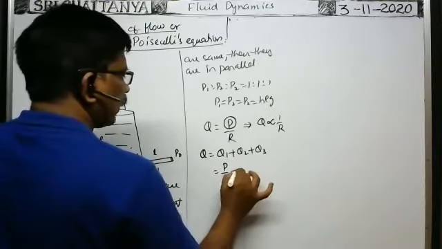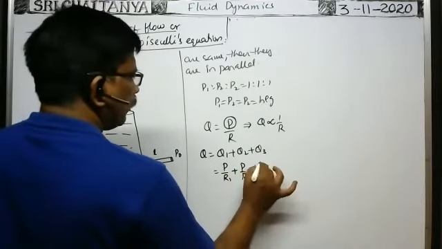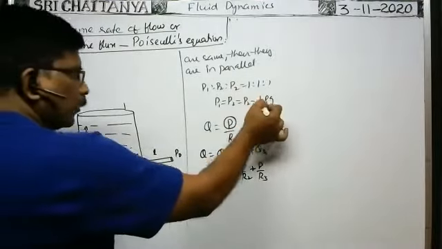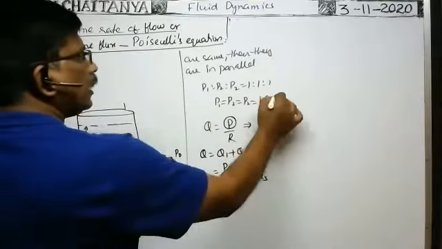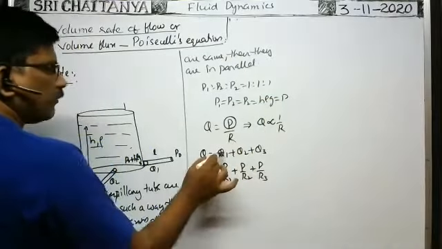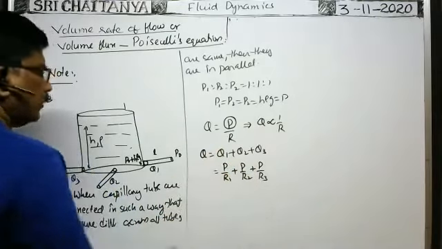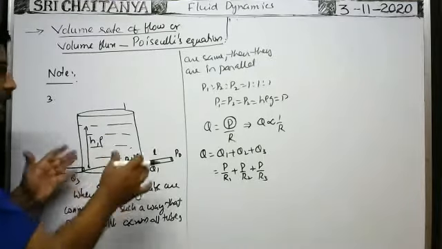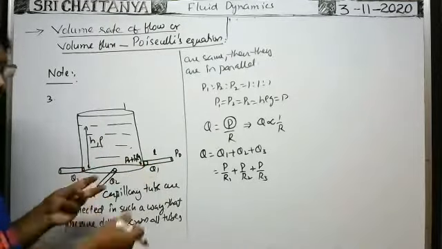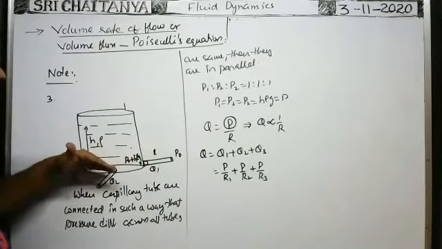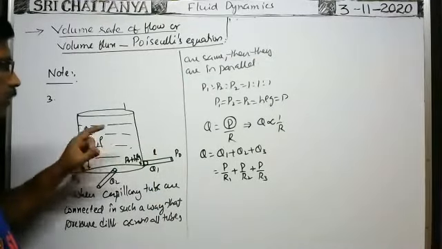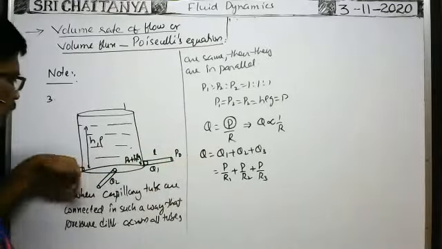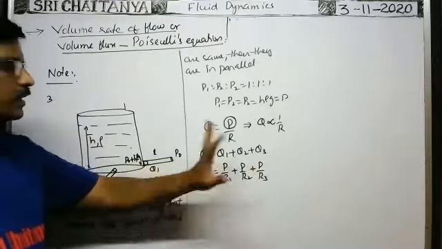P by R1 plus P by R2 plus P by R3, because the pressure difference across all these tubes is the same. That is equal to, say, P. Then P by R1 for the first tube, for the second one P by R2, P by R3. In this example, I have taken 3 capillary tubes, maybe 2 also. Here 3 capillary tubes are connected such that the pressure difference across all of them remains the same, which is equal to P. Then the total volume rate of flow through the 3 capillary tubes is equal to this plus this plus this.